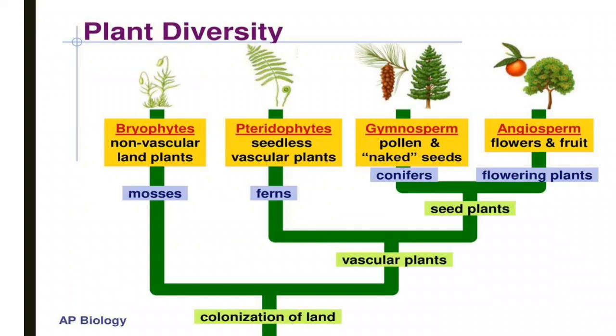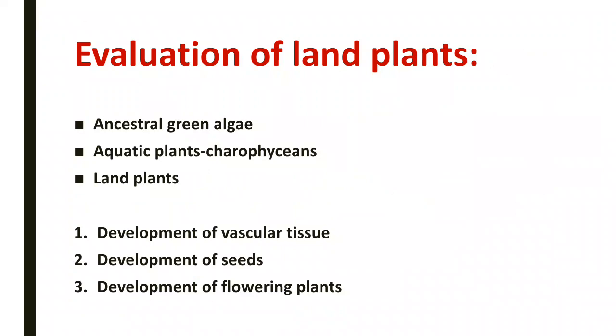Plant diversity, you can observe here. The key of plants or chain of plants: Bryophyte, Pteridophyte, Gymnosperm, and Angiosperm. Evolution of land plants: they evolved from ancestral green algae, which are aquatic plants. Then came development of vascular tissues, development of seeds, and development of flowering plants.